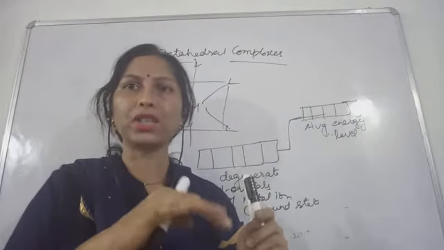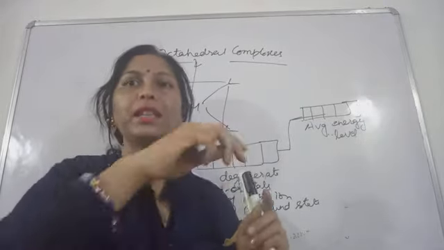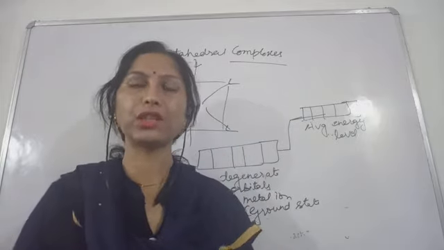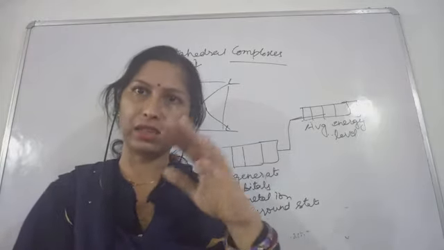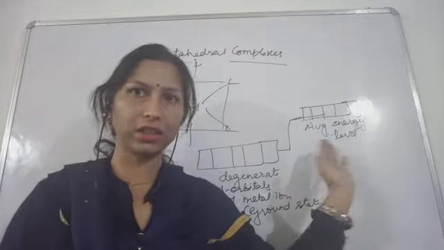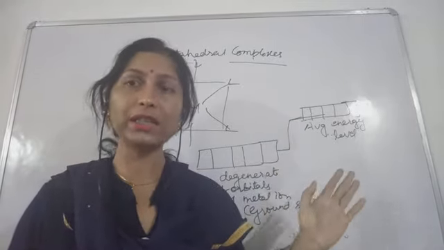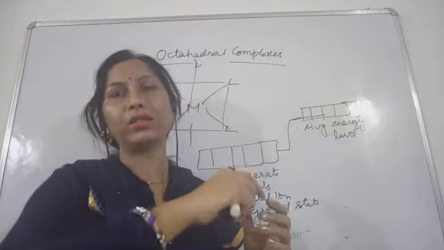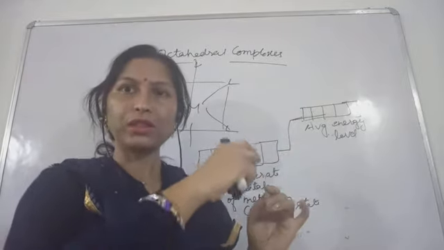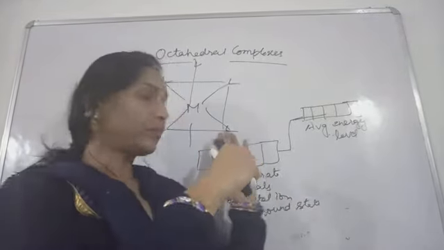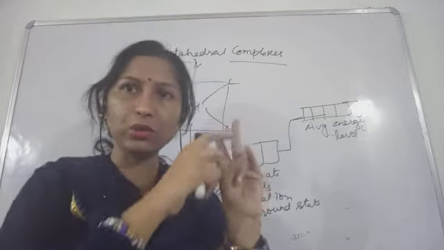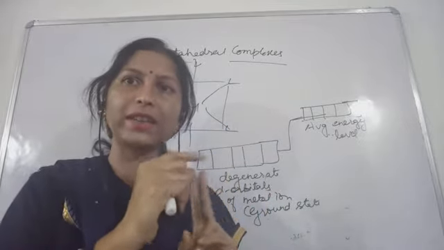More repulsion will be shown by the orbitals whose orientation you have just seen, as I told you in the beginning: dx square minus y square and dz square.